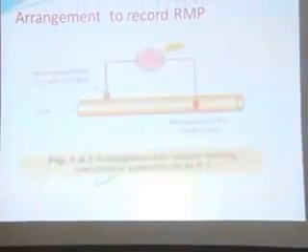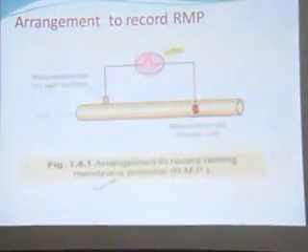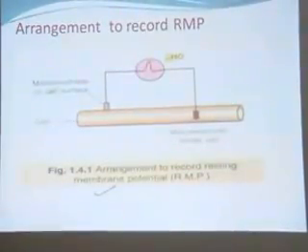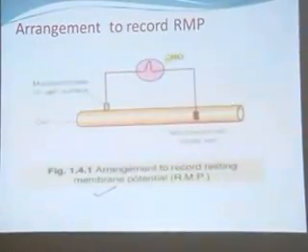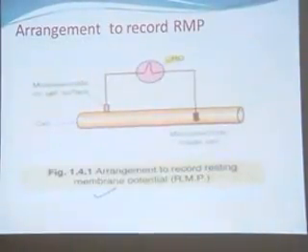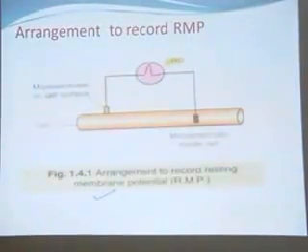Arrangement for recording of the action potential from a nerve. What do you see here? One electrode is kept on the surface of the cell membrane and the other is inserted inside the neuron. The moment we insert it inside the neuron, we record on a CRO a deflection of about -70 millivolt. This is what we record in the resting state, the resting membrane potential in the resting tissue.